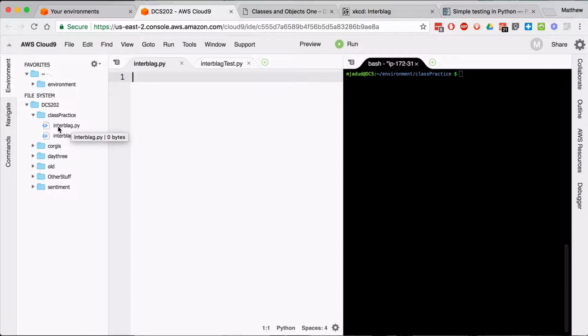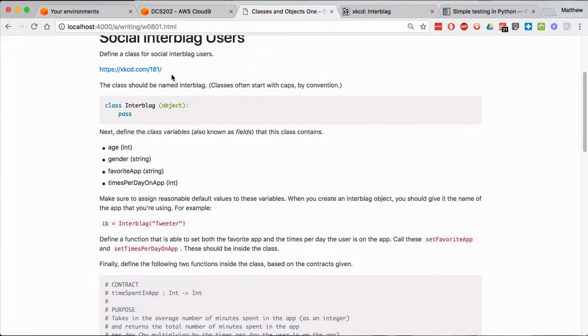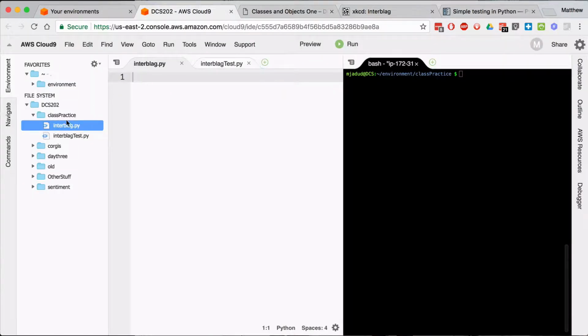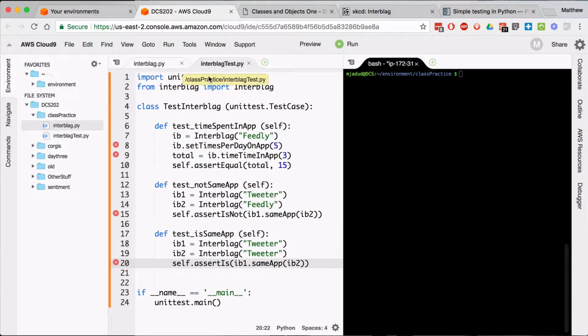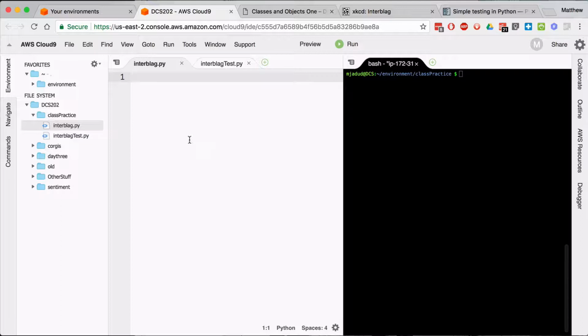And I'm always going to create a file that is named for the class. By that I mean if I'm creating a class called interblag, I'm going to go ahead and create a file called interblag.py, and it will be all lowercase. You'll notice that in your download, you're going to get a series of tests. Ooh, looks scary. And those will be named for the class and then with the word test attached.